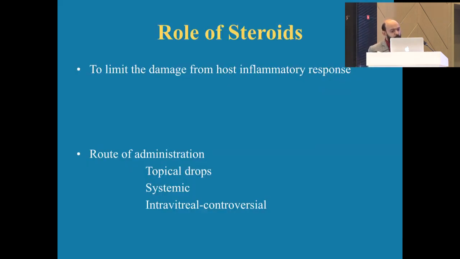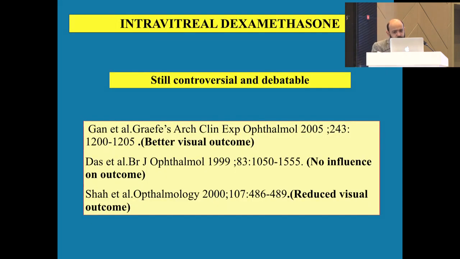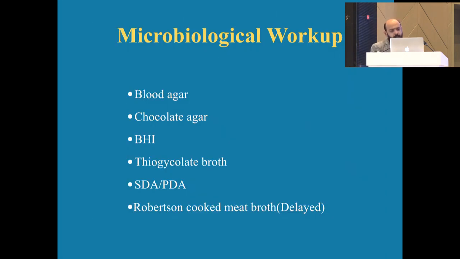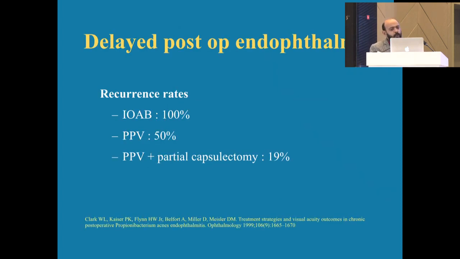Coming to the role of steroids, steroids definitely have a good role in bacterial endophthalmitis. However, we do not use them in cases of suspected fungal endophthalmitis. These are the microbiological workup necessary. In delayed post-op endophthalmitis, we have to go for a pars plana vitrectomy along with a capsulectomy because with only injections, they have an unacceptably high rate of recurrence.